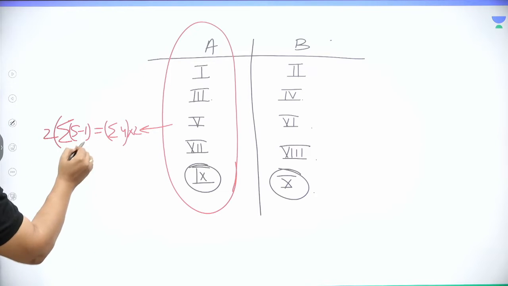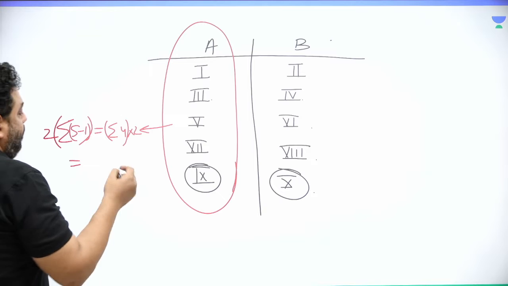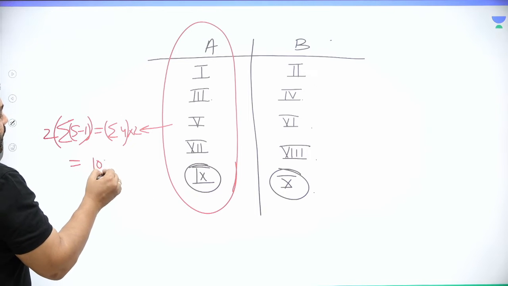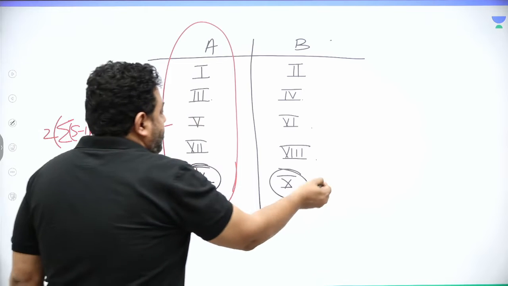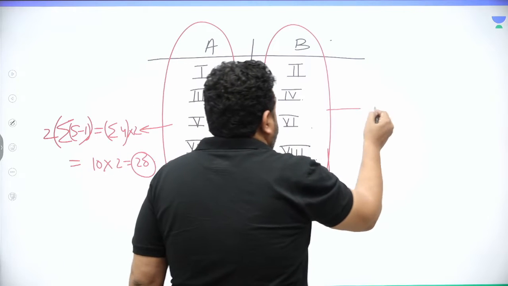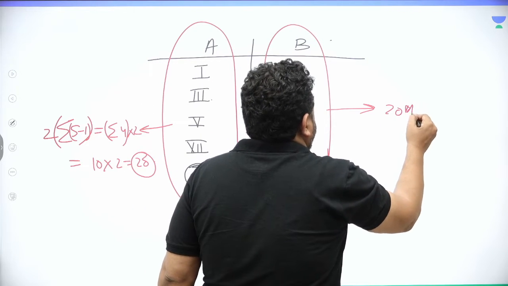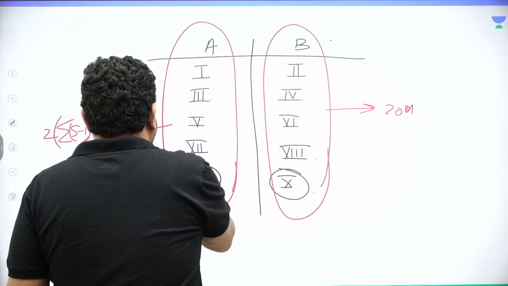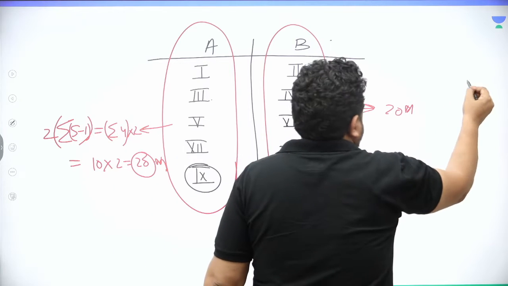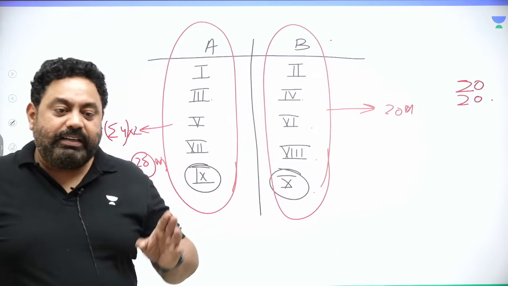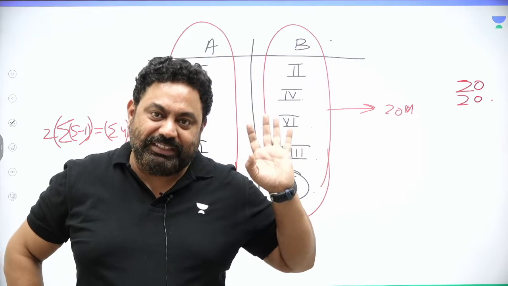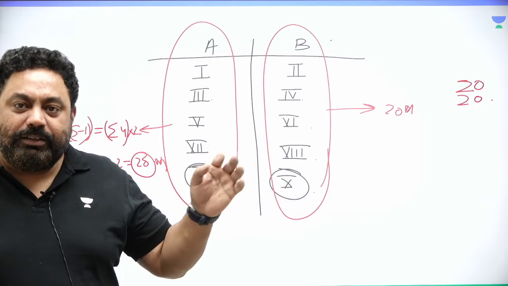Because each team plays with the other team only 2 times, so it is 10 into 2, 20 matches for Group A, and similarly 20 matches for Group B. So inside the group they are playing these matches. So total matches, I am writing 20 plus 20. This is what they had derived, 20 matches of Group A and Group B.